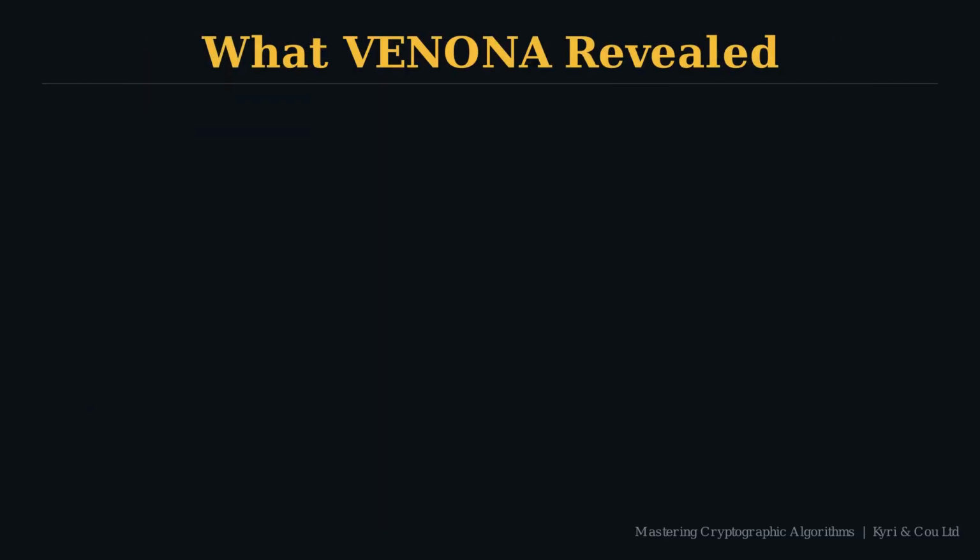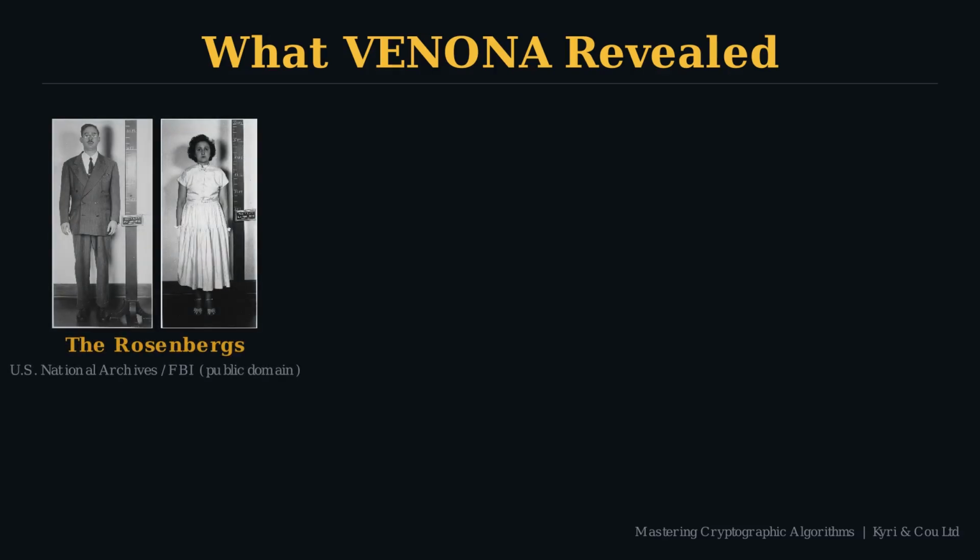What the decrypts revealed changed the course of the Cold War. VENONA identified Soviet intelligence networks that had penetrated the Manhattan Project and the British government. Julius and Ethel Rosenberg, convicted and executed in 1953 for passing nuclear weapon designs to Soviet intelligence, were both identified in the VENONA decrypts.